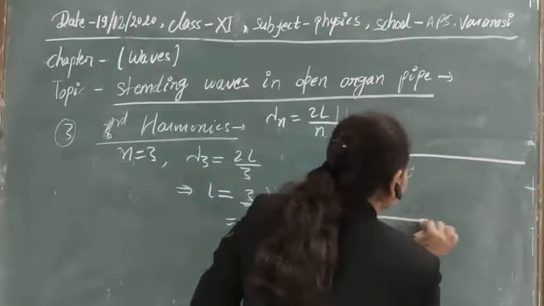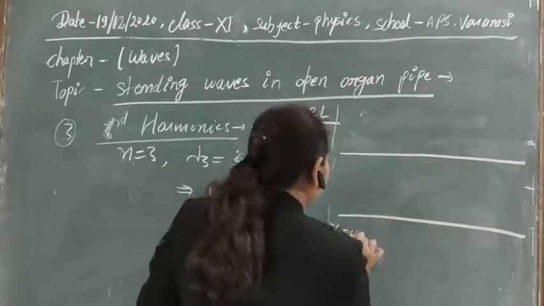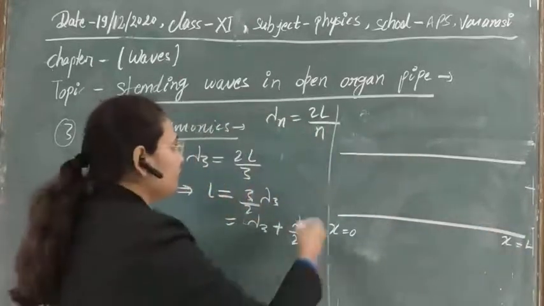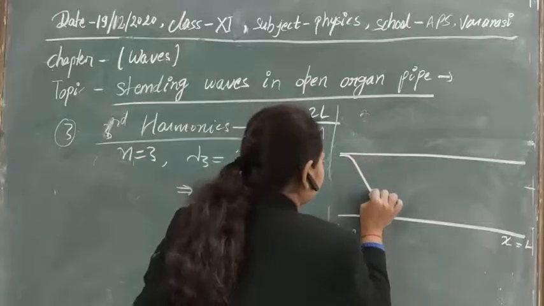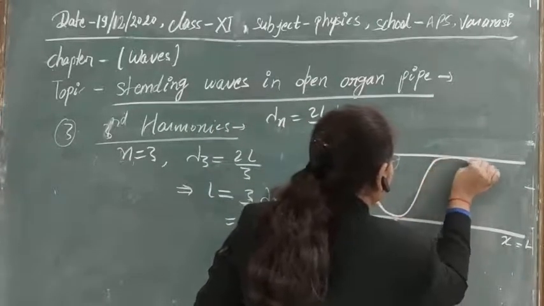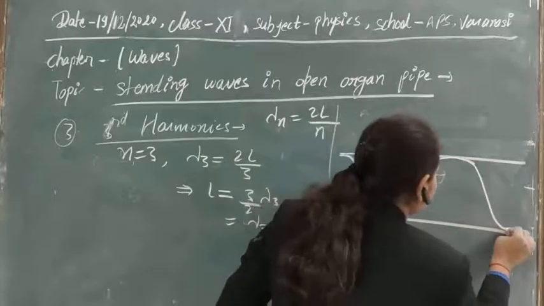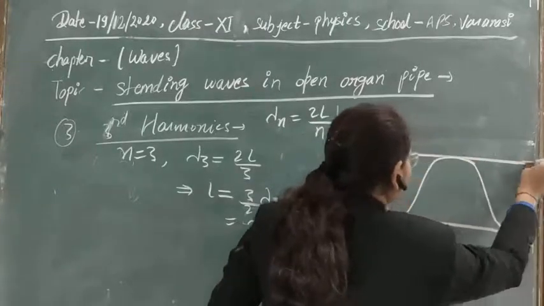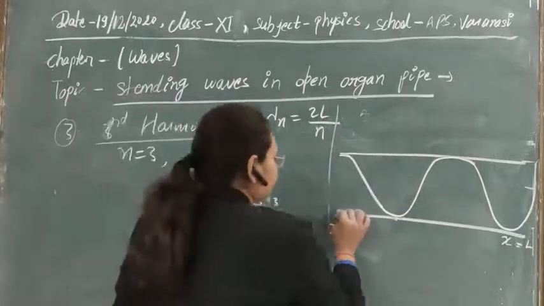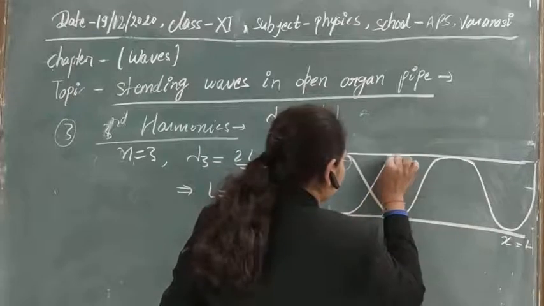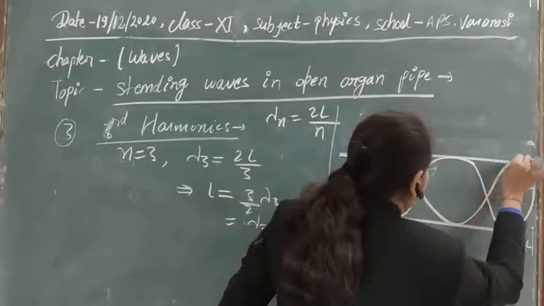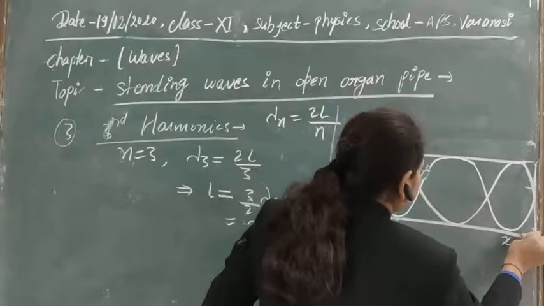So if this is our organ pipe, and here this is x is equal to 0, this is x is equal to L, then first of all, let's draw one complete wave. This is our one complete wave, and again just draw half of the wave. Here I don't have the space, but half of the wave I have just drawn. And now let's draw its reflection, or the refracted wave. This will be like this.